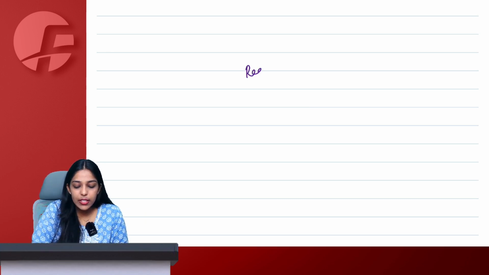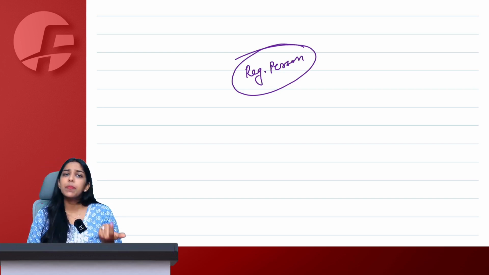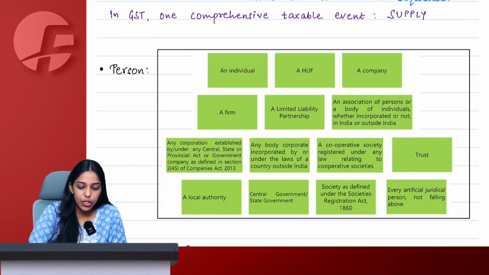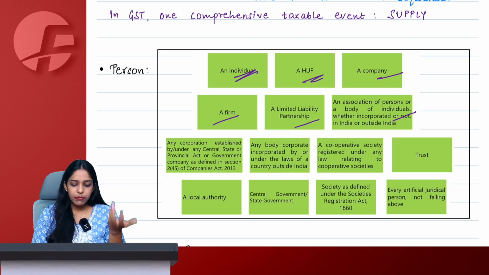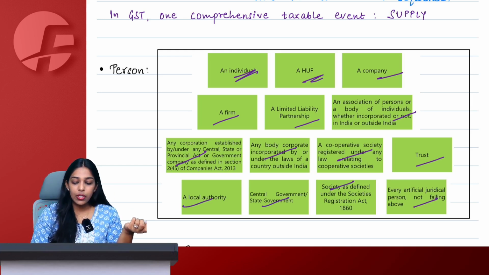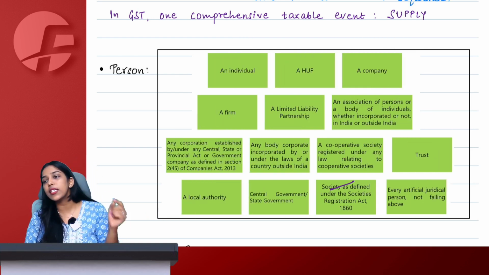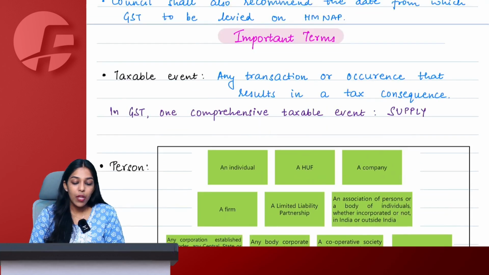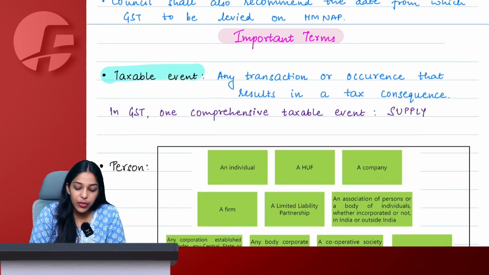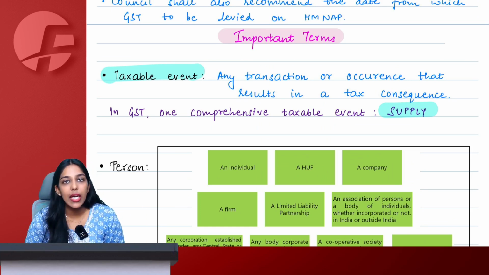So if I say we are, let's say, talking about a registered person, doesn't mean we are only talking about an individual who is registered. This person could be an individual or an HUF, a company, firm, LLP or a body of associates or any corporation, body corporate, cooperative society, trust, artificial juridical person, society, central government, local authority, AOP, BOI, all of these are considered as person only. So it is not like only individual is a person, but all of these people are person under GST. Now, if this person does a taxable event which is a supply of what? Goods or service, then GST is triggered and levied on that transaction.